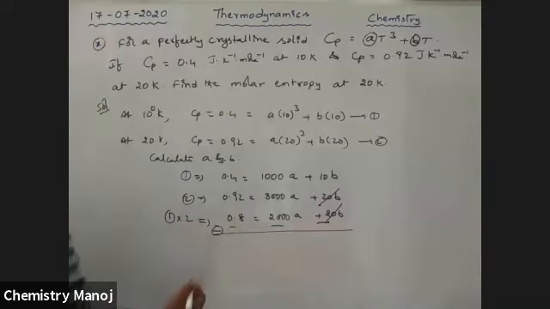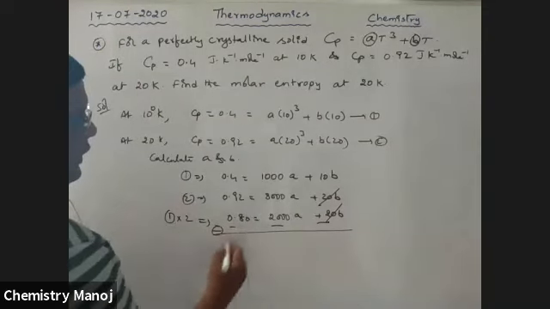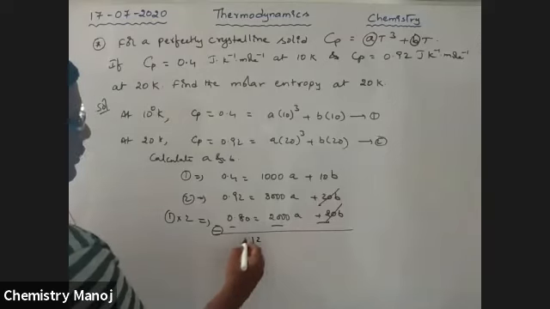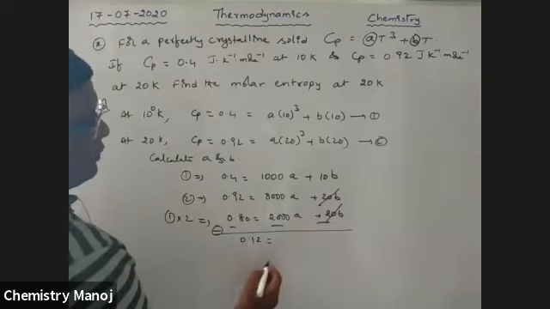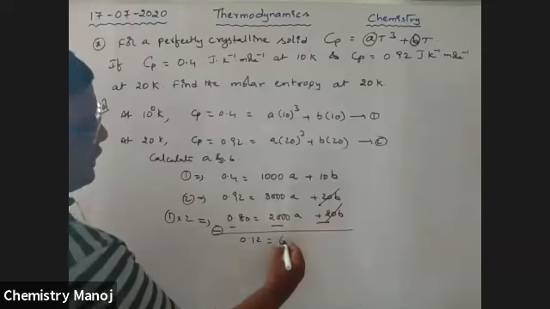That is 0.92 minus 0.8, so 0.12 is equal to 8000 minus 2000, 6000 A.